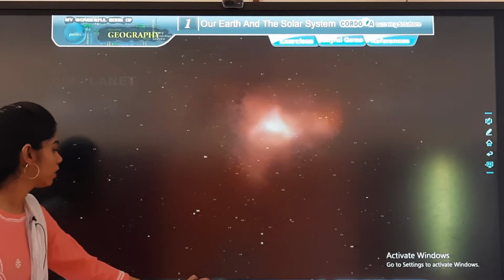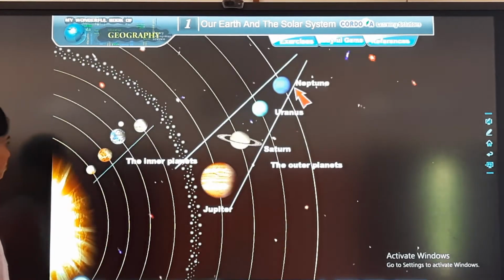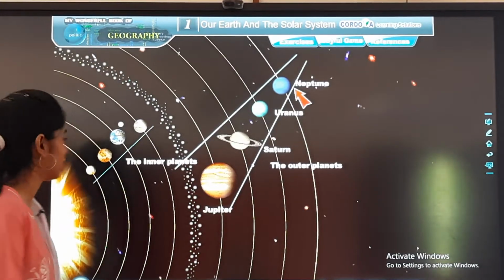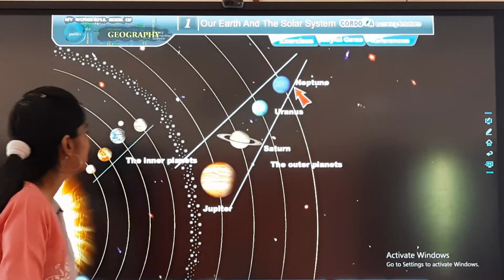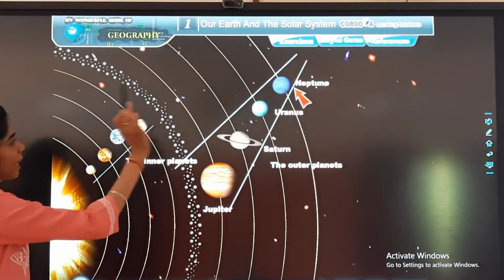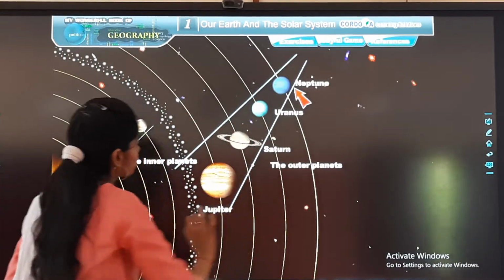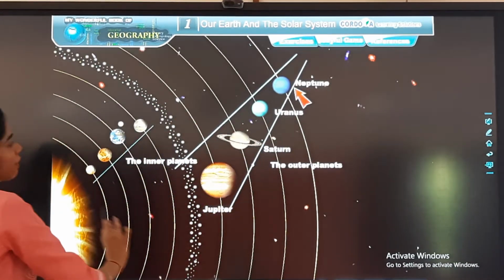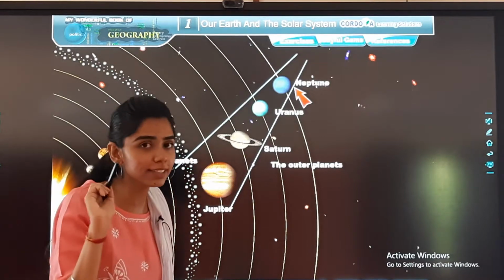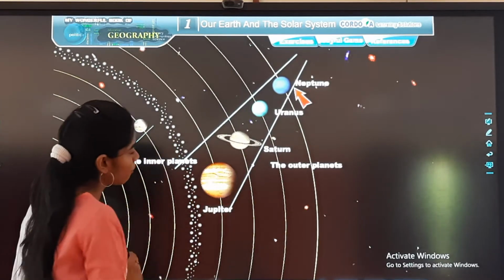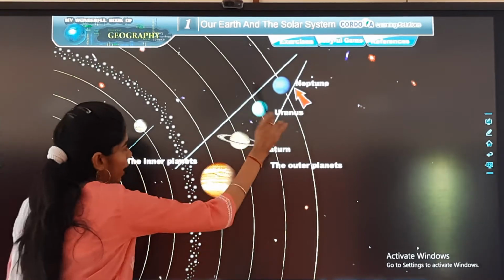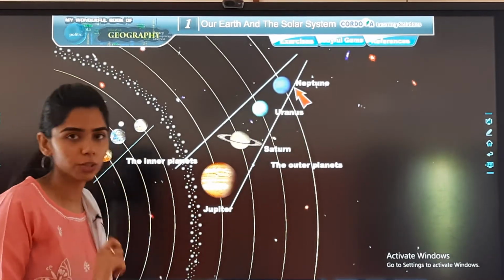Now look at the picture again. These are the planets, and we also remember them in sequence now. Okay, we learned the trick. So these are the inner planets, and these are the outer planets. You can see they are divided into 4. There are total 8, and out of them 4 are inner planets, and the remaining Jupiter, Saturn, Uranus and Neptune, they are the outer planets.